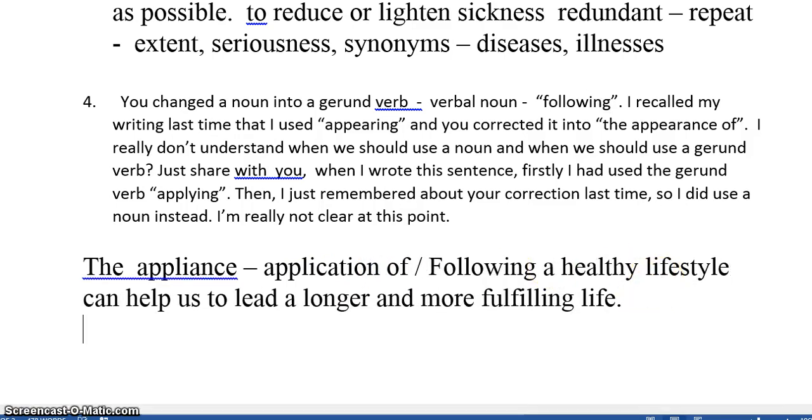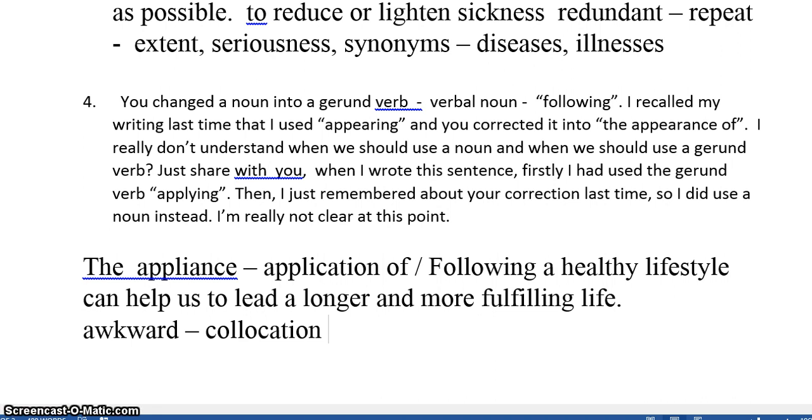Now two points here. First of all, to me that sounds a little bit awkward. So that means I need to think, what exactly does she mean here? Because we don't often use this word. It's not the collocation, the words that go together, that we would use. We would normally use follow a healthy lifestyle or lead a healthy lifestyle. So that's why I've chosen following.